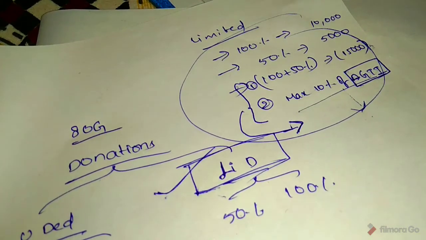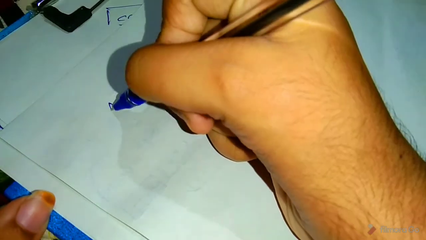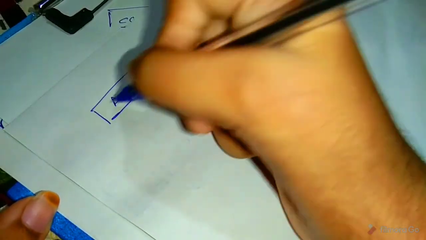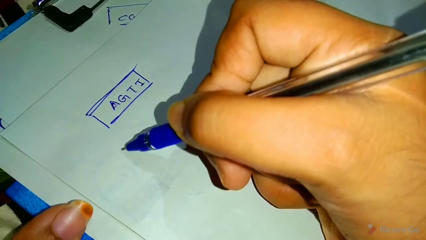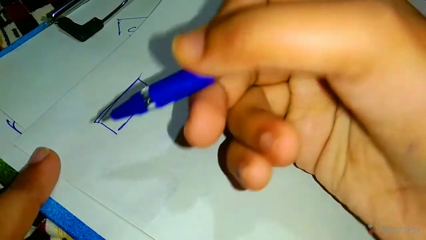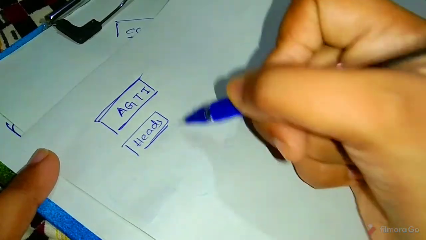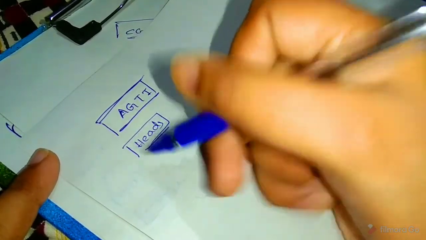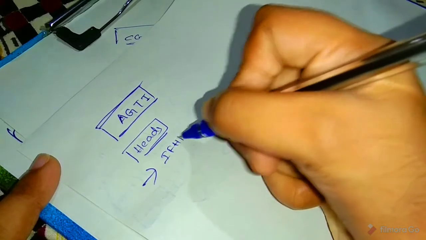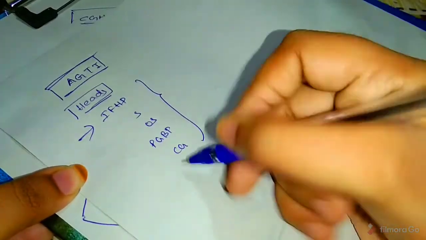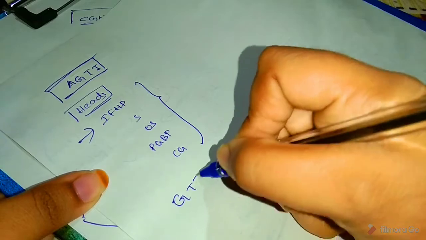See, the calculation of aggregate gross total income. After adding incomes from the heads of income, suppose income from house property, salaries, other sources, PGBP and capital gains, after adding these we get gross total income.